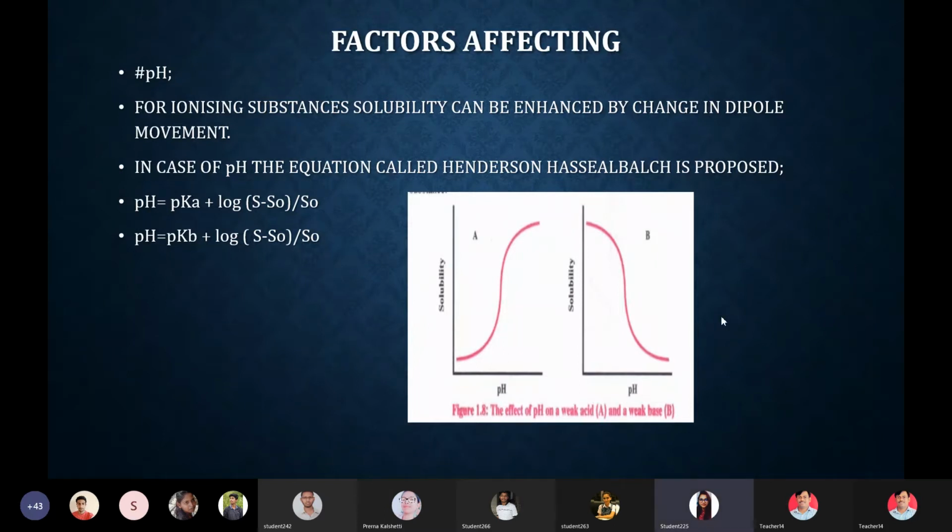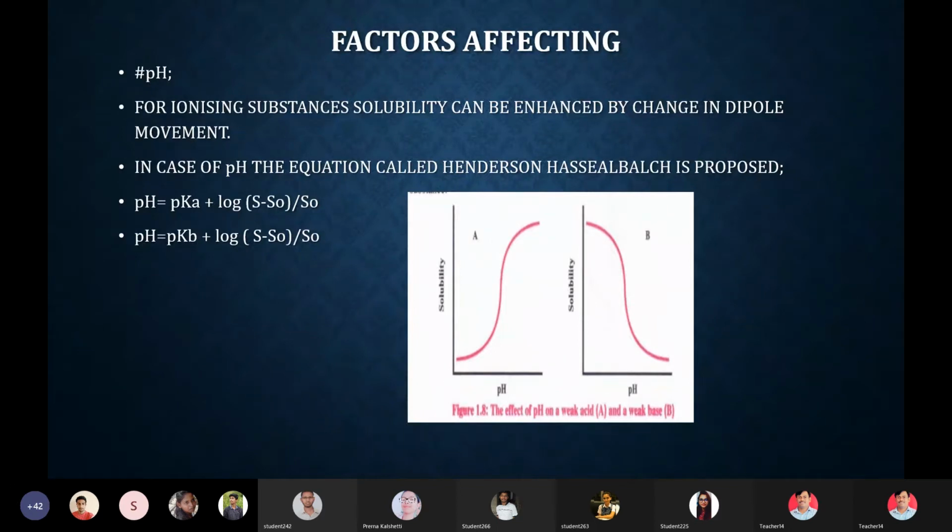Here I will correct some points in this equation. In that particular equation, here S minus S0. Why have we taken S minus S0? Because if you know the solubility, then it is also possible to calculate the pK value.